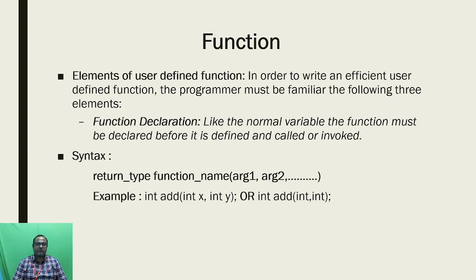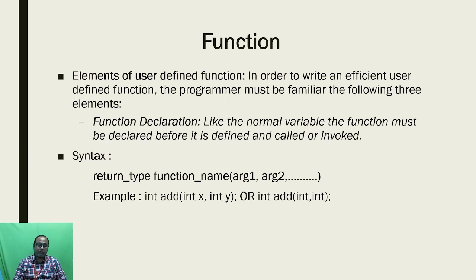The function name is the name given by the user. For example, the user can give any name he really wants, like add, subtraction, or summation. And the arguments are the parameters we are going to pass for the particular function.